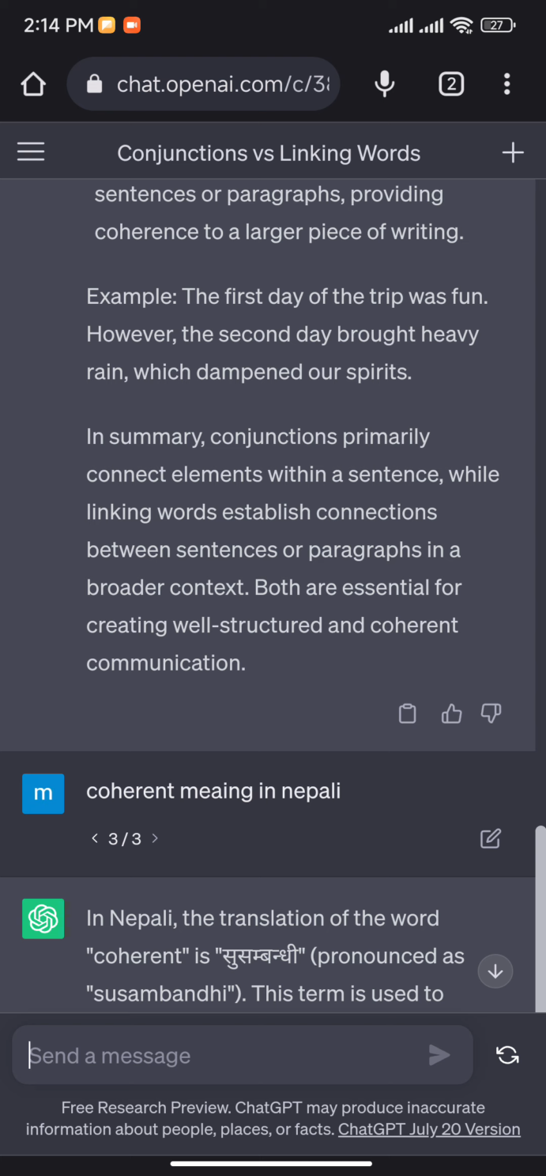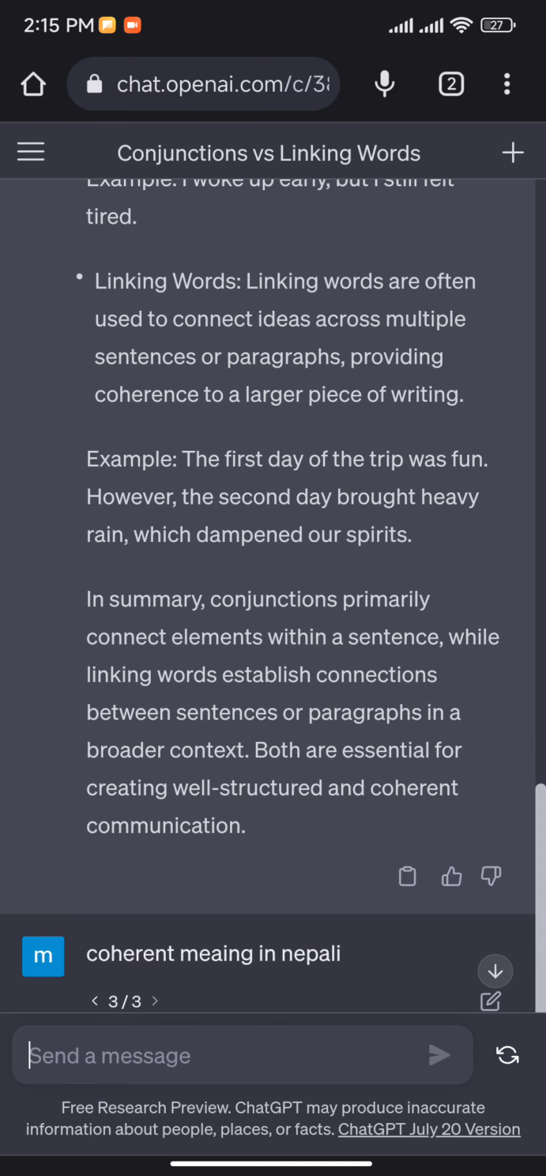In summary, conjunctions primarily connect elements within a sentence, while linking words establish connections between sentences or paragraphs in a broader context. Both are essential for creating well-structured and coherent communication.